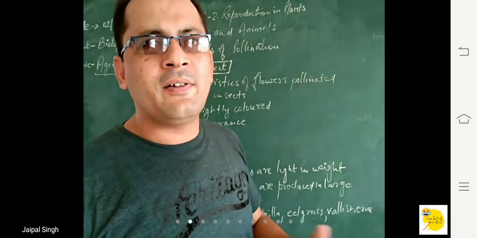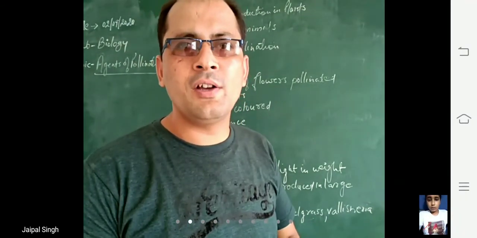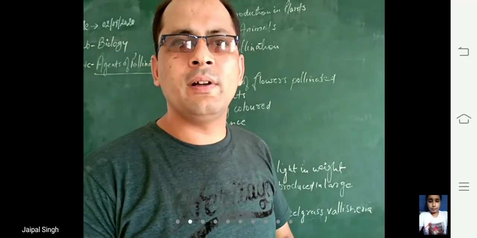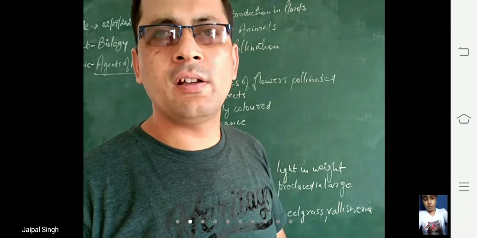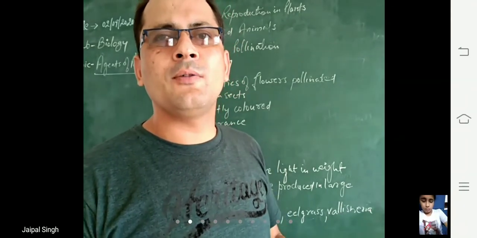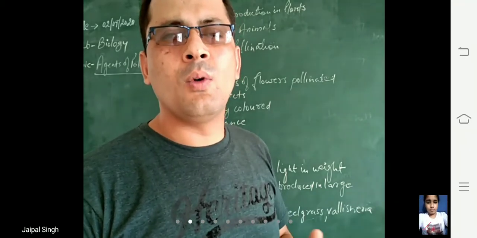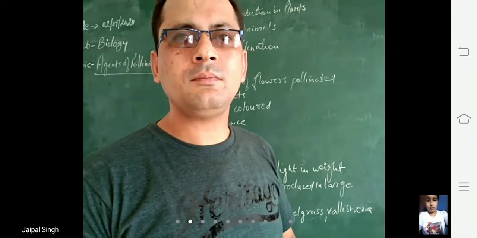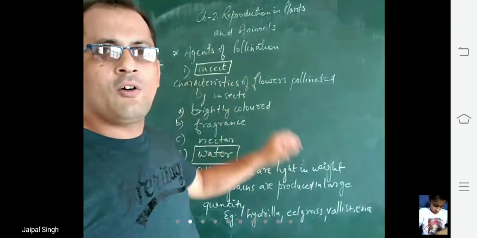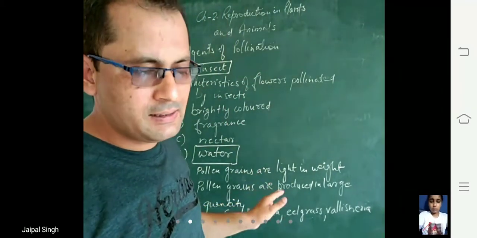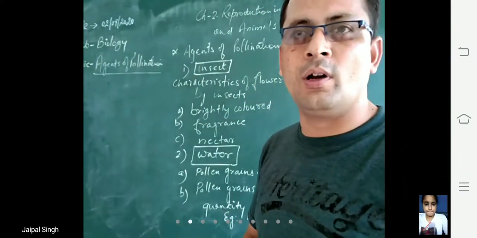Different agents play an important role in the process of pollination, and we are going to discuss these today. These are known as agents of pollination. Some of the common agents are insects, water and wind. These are the agents which help in carrying out the process of pollination.